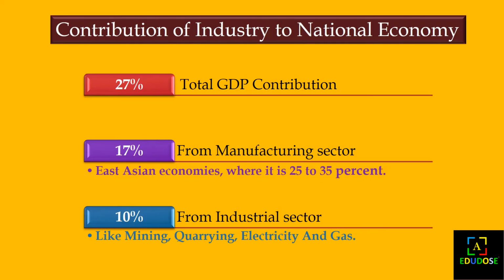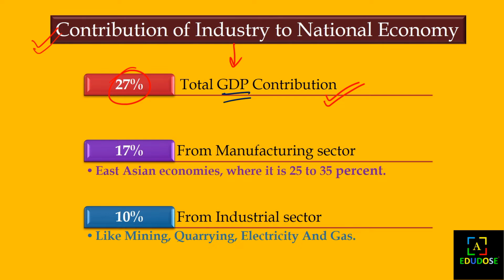So the next topic is the contribution of industries to the national economy. How do the industries contribute to the economy of our India? As we know, the GDP contribution to the economy from the industries is 27%. The total amount that the industries contribute to the national economy, the GDP contribution, is 27%.